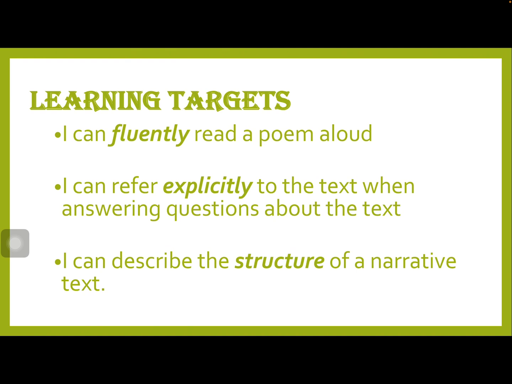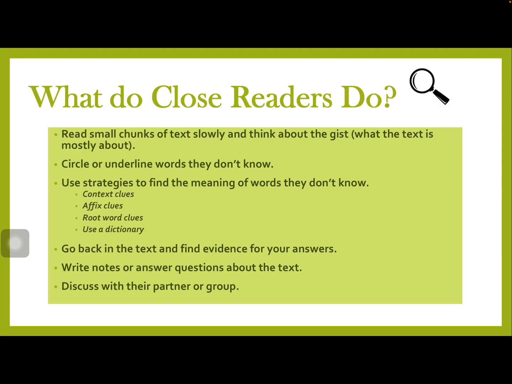Our learning targets. I can fluently read a poem aloud. Can you say that back? I can fluently read a poem aloud. Good job. I can refer explicitly to the text when answering questions about the text. Can you repeat that? I can refer explicitly to the text when answering questions about the text. Good. I can describe the structure of a narrative text. You say it. I can describe the structure of a narrative text.